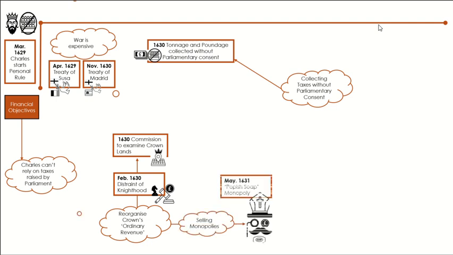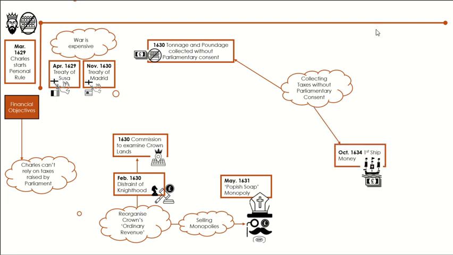A policy that caused further outrage was Charles's decision to sell monopolies. This was seen as corrupt. However, the particular monopoly that caused the most consternation was Charles's decision to sell a soap monopoly to Catholics. This resurfaced deep-seated fears of Catholicism and was not helped by the quality of the soap being so poor. Indeed, it was nicknamed Popish soap and further fueled the unpopularity of Charles's new fiscal policies.